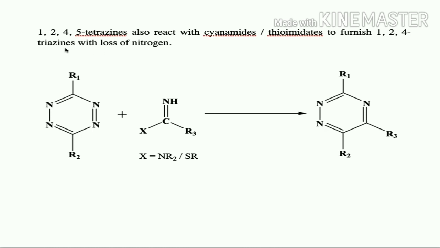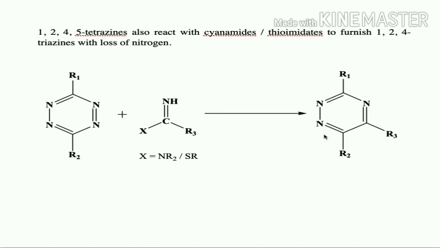And the next reaction is that 1,2,4,5-tetrazine also reacts with cyanamides or thioimidates to furnish 1,2,4-triazines with loss of nitrogen. So this is also similar to cycloaddition reaction. These cyanamides or thioimidates will act as dienophile and the tetrazine is going to act as diene. So it will react, there will be loss of nitrogen, but here we are going to get 1,2,4-triazine.